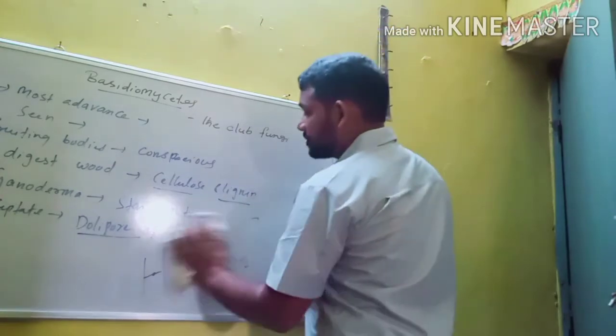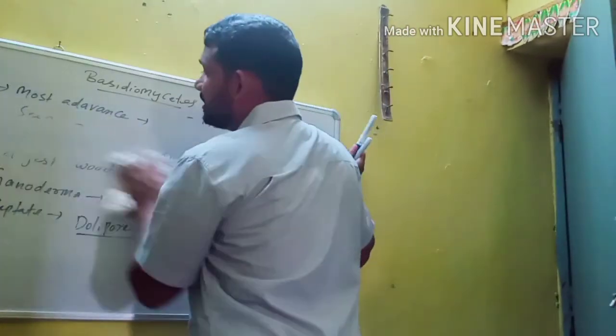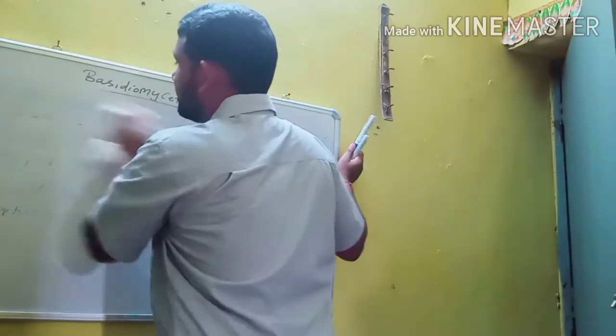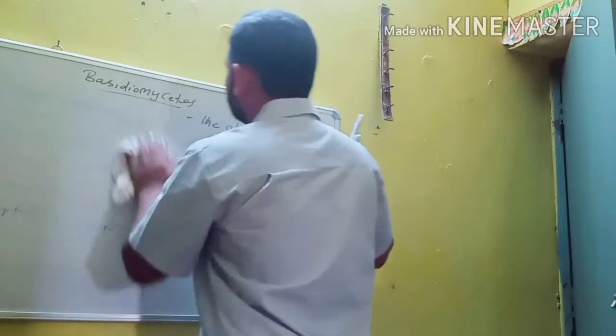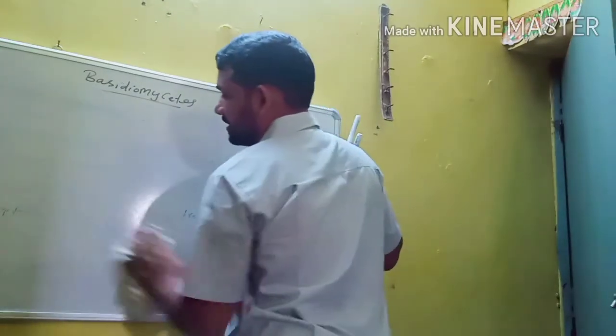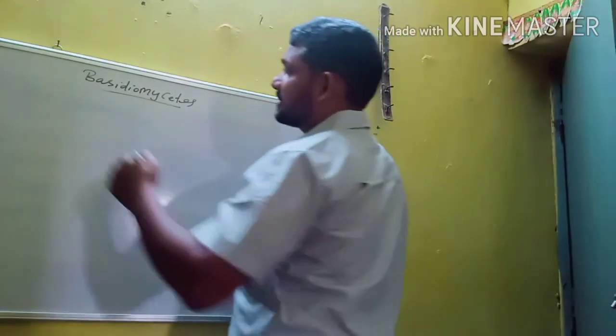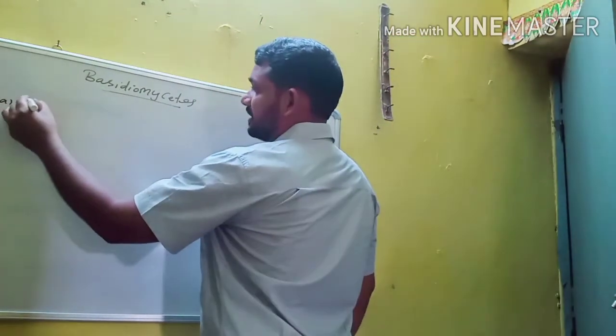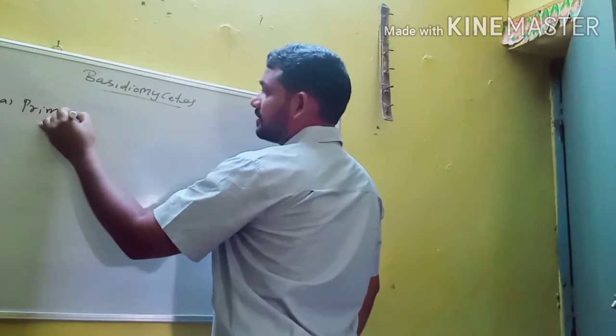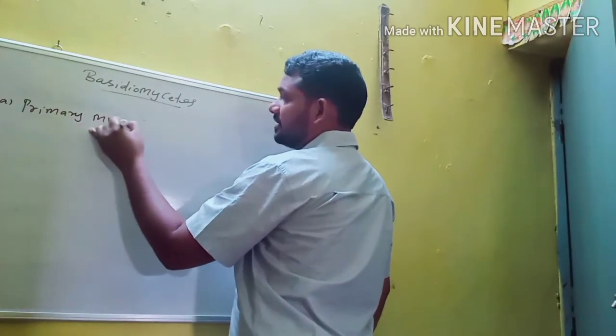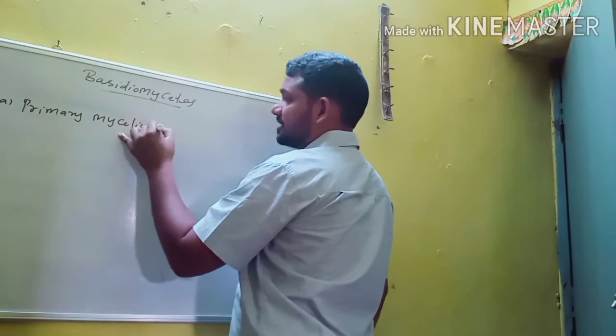In Basidiomycetes members, mycelium is of two types: primary mycelium and secondary mycelium.